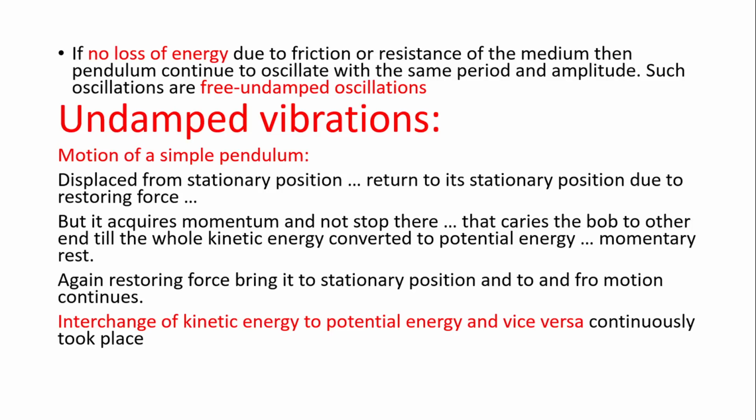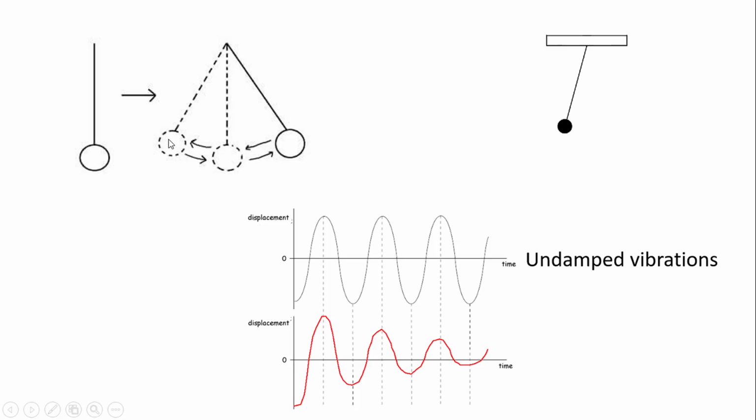Since it has acquired momentum, it will not remain at the stationary position, it will move to the other position. Here at this position the whole kinetic energy is converted into potential energy. That means kinetic energy becomes zero, that means velocity is zero. So this is the momentary stationary position, where the restoring force again takes it back to the stationary position.